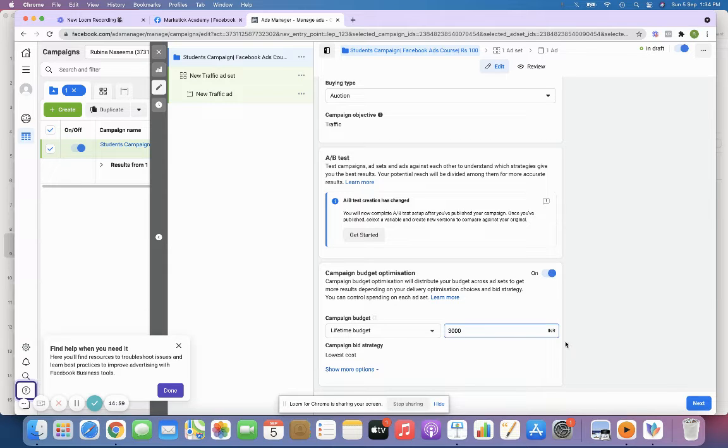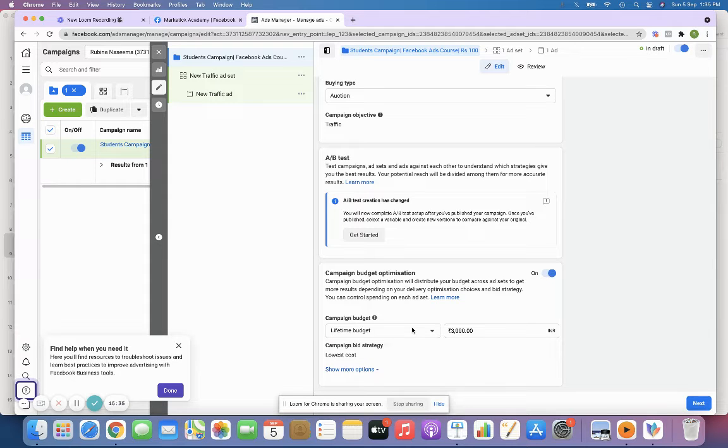3,000. Okay, so what Facebook does is it will automatically optimize the daily budget based on the people who see your ad. Suppose if nobody is giving a good engagement today, Facebook will not show your ad to them, so it will show the ads only in the peak hours, right? So maybe Facebook, using its own AI tool, will just showcase your ad only to people who show interest in your ad, right?